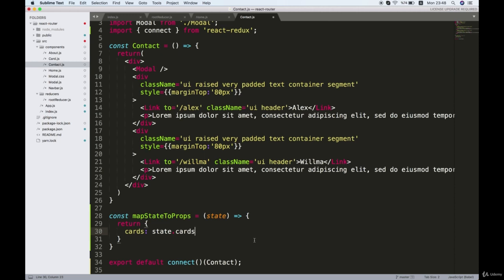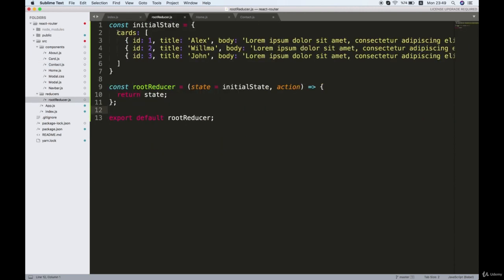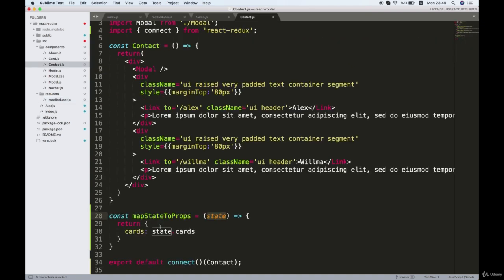So I'm taking the state of the store and the cards property of that store, because remember we called this property cards right here, and that is on the store state. So we're getting that from the state and we're applying it to a property called cards. And we're going to map that to the props right now.